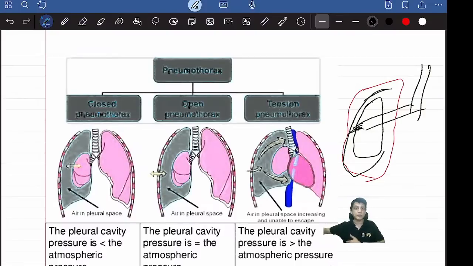From the wound, atmospheric air is directly entering into the pleura, sucked inside the thorax. There is a negative pressure that will suck the air inside. So all the atmospheric air will be going inside. This is called open pneumothorax. Tension pneumothorax, either closed or open, has a lot of pressure inside because of continuous air gushing inside. Normally trachea should be central, right? It's pushed to the opposite side. The heart should be in the middle, it's pushed to the opposite side. That's called mediastinal shift. Trachea is shifted to the opposite side. That's tension pneumothorax.